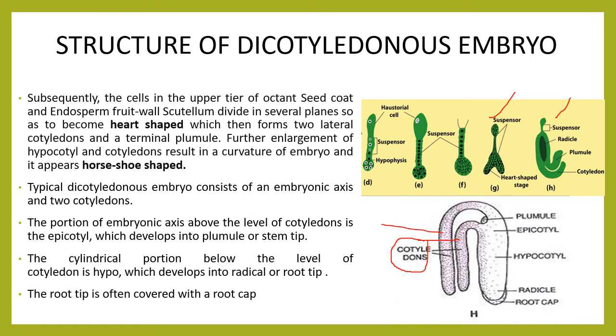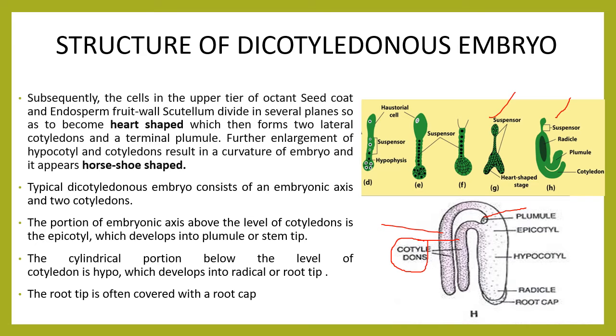The portion of the embryonic axis above the level of cotyledon is the epicotyl, which develops into plumule or stem tip. This is the portion of the embryonic axis above the level of cotyledons that further develops into plumule, or we also call it the stem tip.